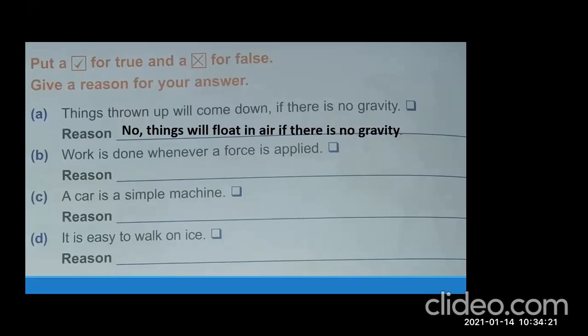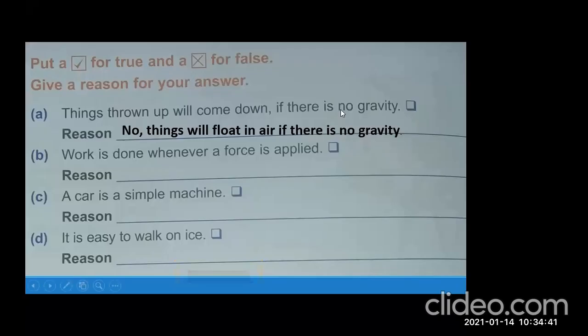Okay, beta, sharpen your pencils properly and make sure you are doing it very neatly, because in book this is not your rough work, this is your class work. Okay, so make sure your writing should be very neat. So write down the answer.